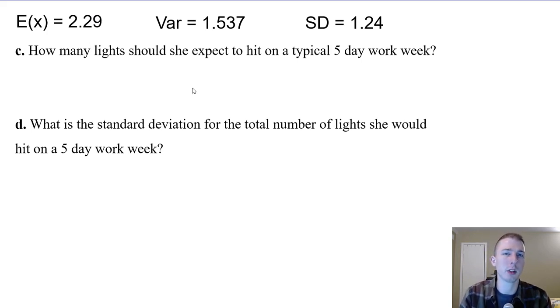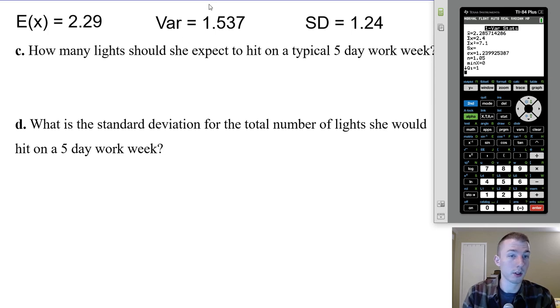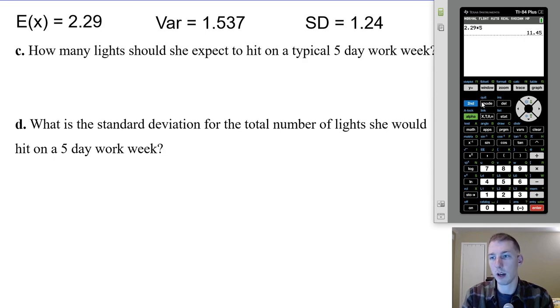So we would basically add the expected values 5 times, which is the same thing as multiplying. But the real difference comes into play with the variation and the standard deviation. So we're not just multiplying the standard deviation like we would if it was scaling. Instead, we're going to add the variations together, or do the Pythagorean theorem of statistics for the standard deviation. I prefer to work with just adding the variation, so that's a lot easier. So for the expected value, we would do 2.29, which is our rounded value, times 5. So basically we're expecting on an average 5-day work week for her to hit 11.45 red lights